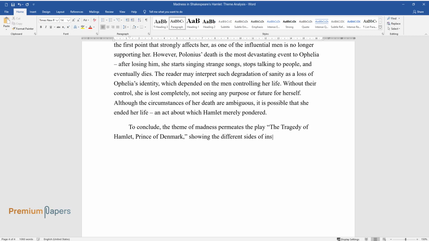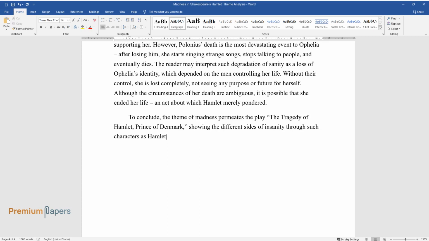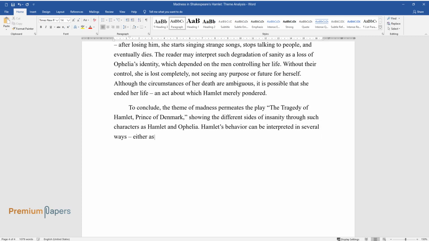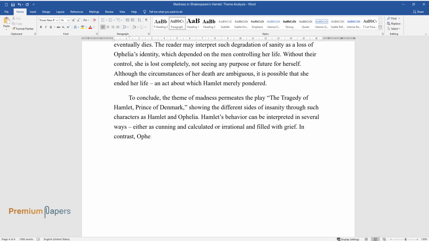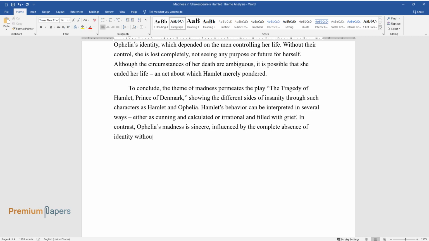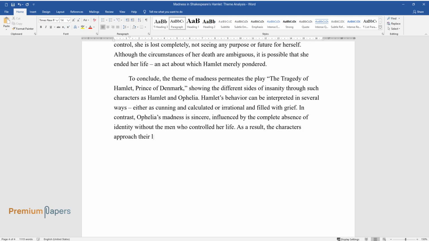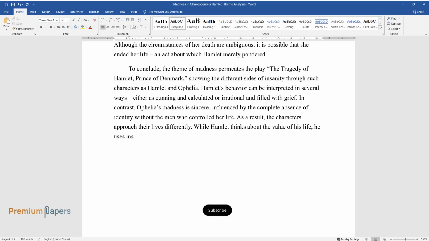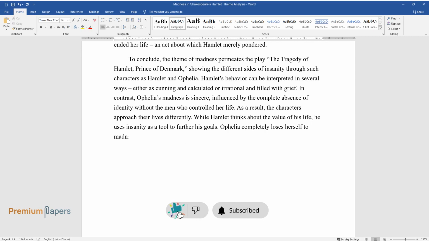To conclude, the theme of madness permeates the play The Tragedy of Hamlet, Prince of Denmark, showing the different sides of insanity through such characters as Hamlet and Ophelia. Hamlet's behavior can be interpreted in several ways, either as cunning and calculated or irrational and filled with grief. In contrast, Ophelia's madness is sincere, influenced by the complete absence of identity without the men who controlled her life. As a result, the characters approach their lives differently. While Hamlet thinks about the value of his life, he uses insanity as a tool to further his goals. Ophelia completely loses herself to madness, not seeking justice or retribution,